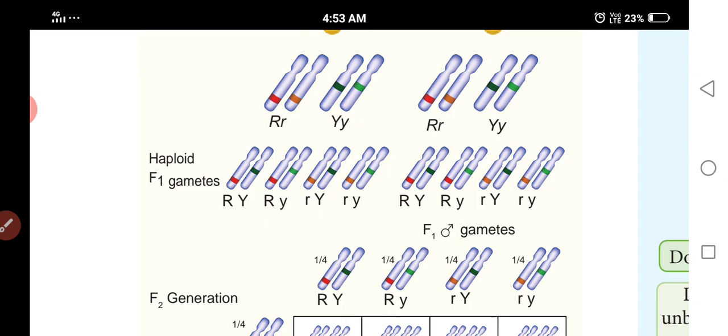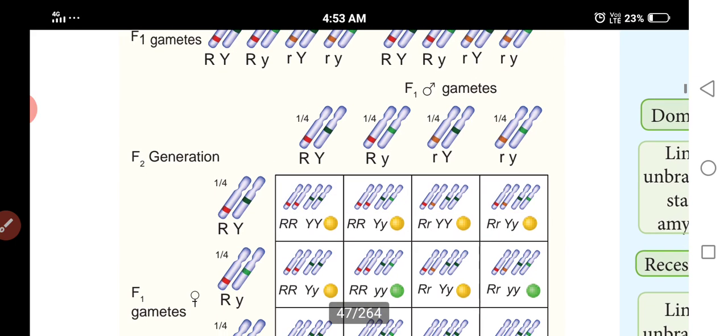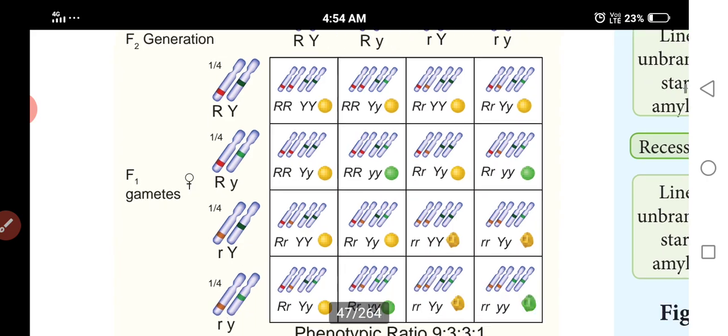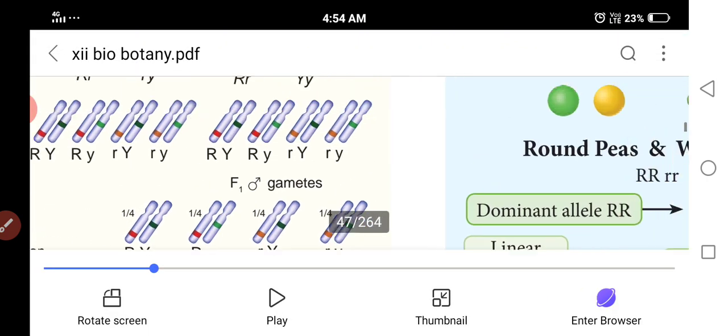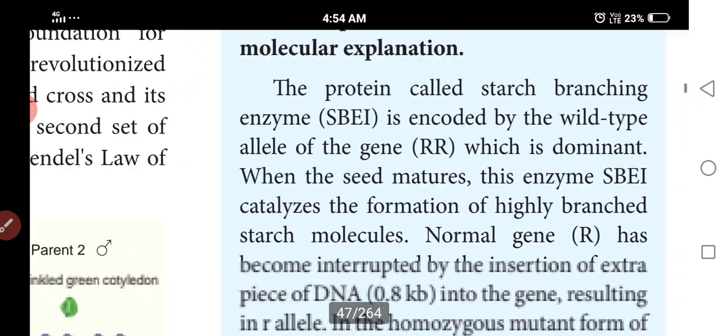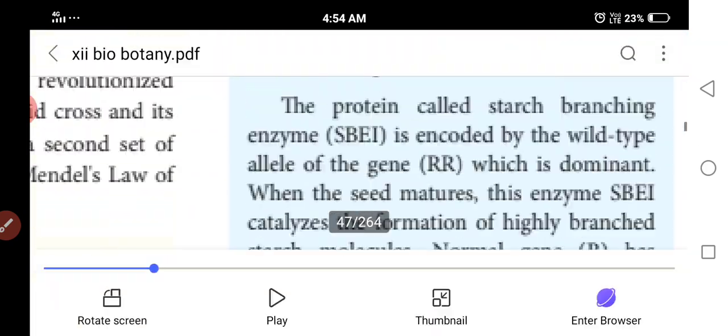So 16 ways are possible, 9:3:3:1. This is the checkerboard. These are the gametes: capital R capital Y, capital R small y, small r capital Y, small r small y. So understand? This is the dihybrid cross.